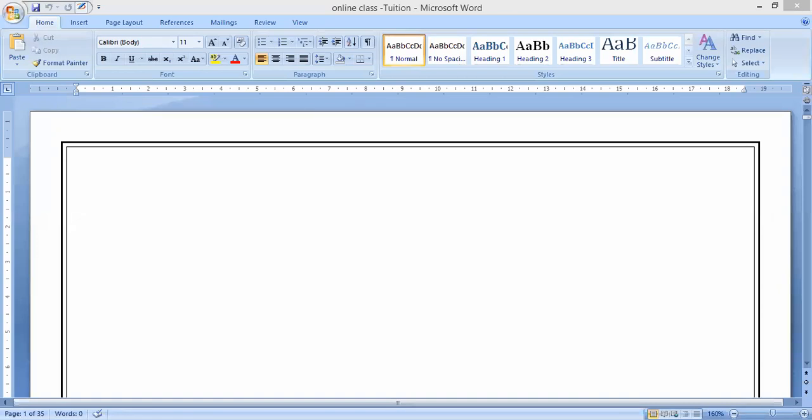So what is the atomicity of sulfur, Tamil Selvan? Sir, 8. The atomicity of sulfur is 8.